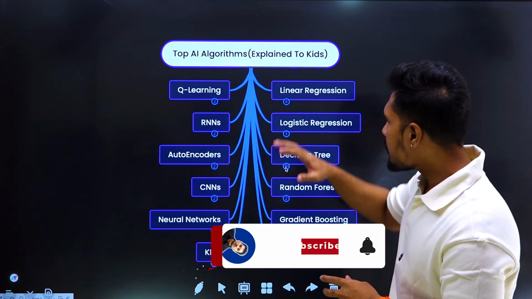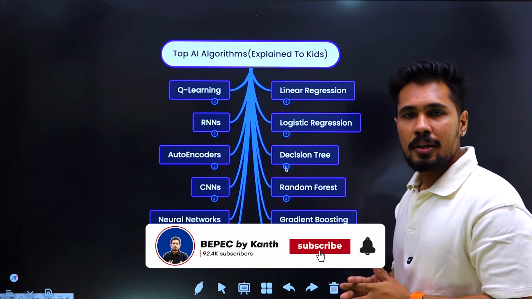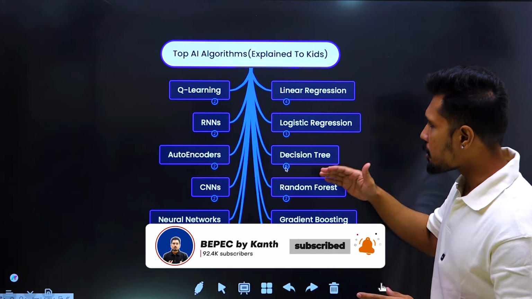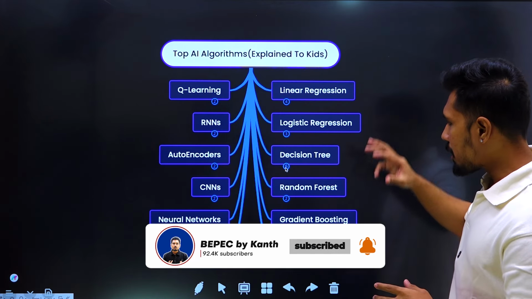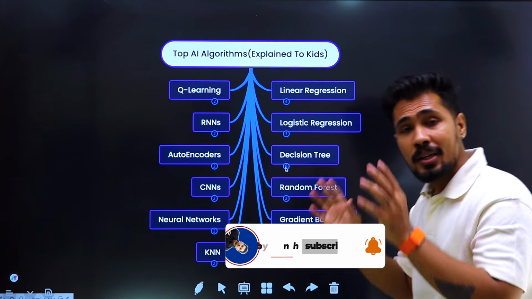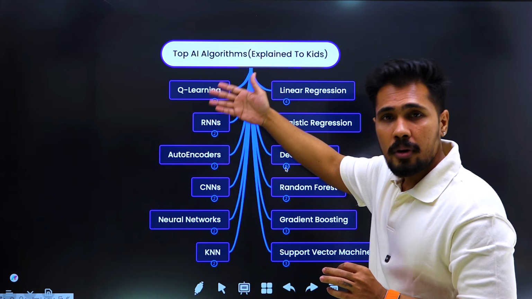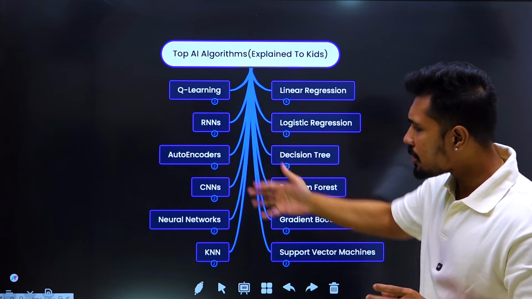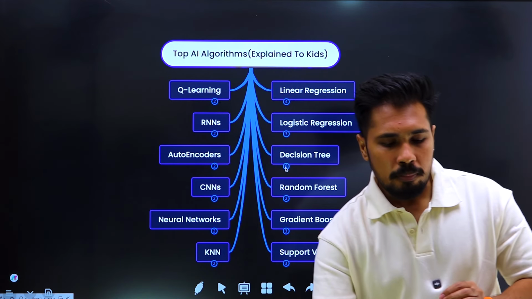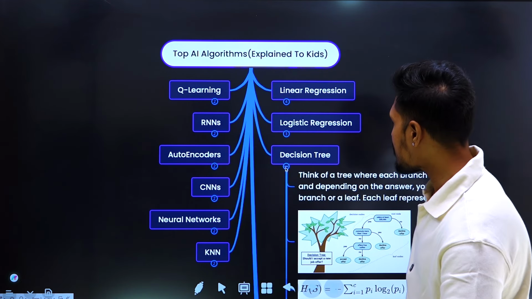So here I listed down various important AI algorithms like linear regression, logistic regression, decision trees, random forest, gradient boosting. Within gradient boosting, we have types, and again learning from reinforcement learning, RNNs, all these concepts. So with a simple breakdown, let me just open this decision tree.